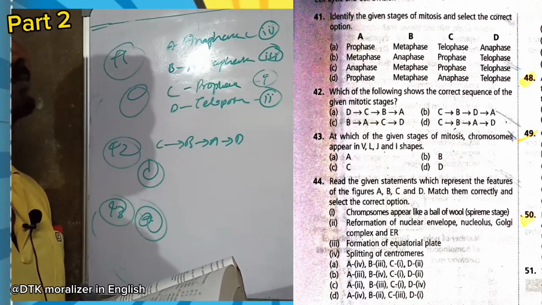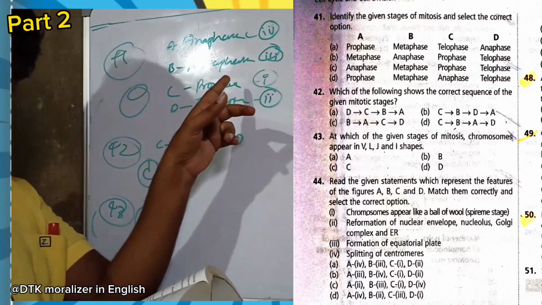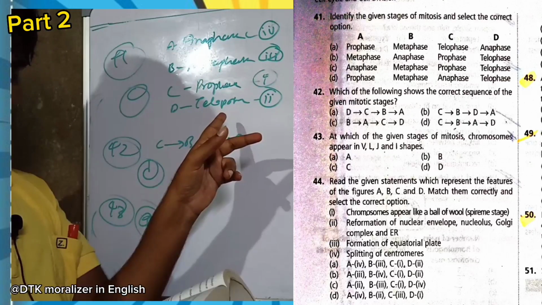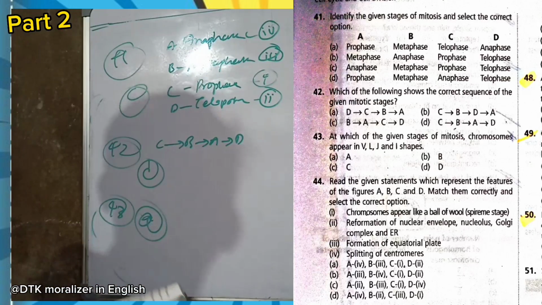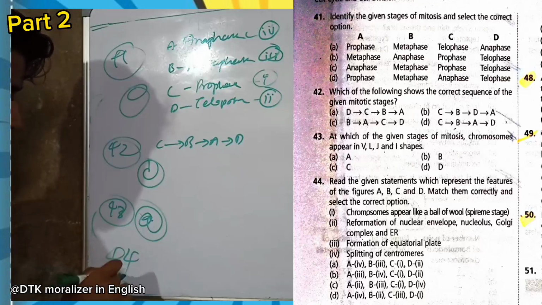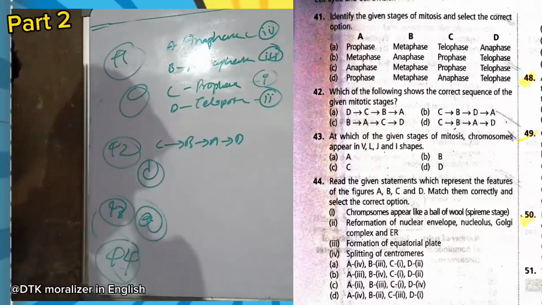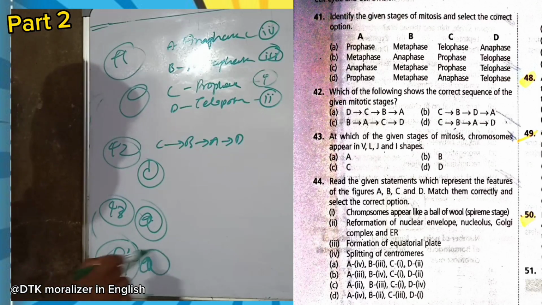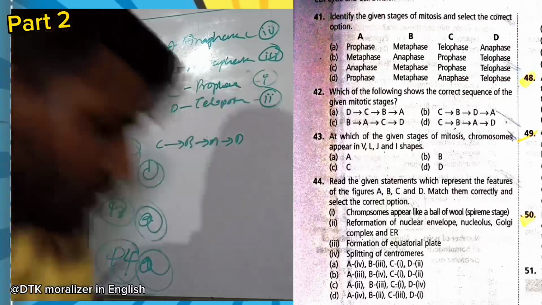So by this, 4, 3, 1, 2. You can check the answer. For 44 question, the answer will be A. Now let me erase this.